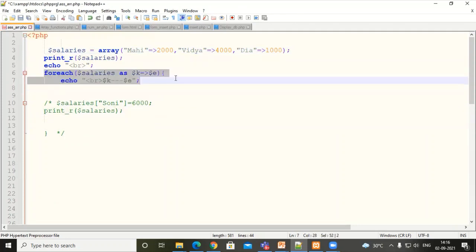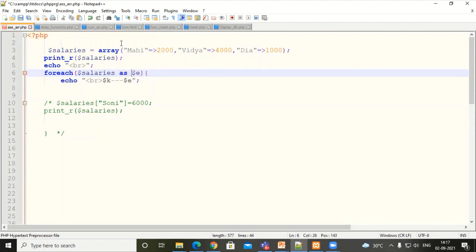For each element, foreach has the syntax foreach array as value. In this case, just assume we can give the simple value part as this one, or as an entity, and you will get that entity executed as it is. So I'm traversing my array with the value.